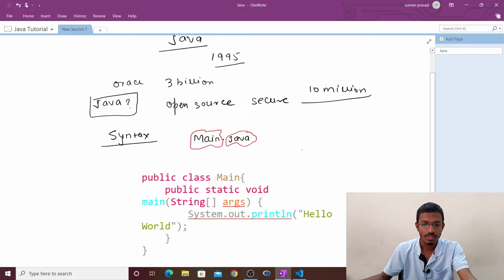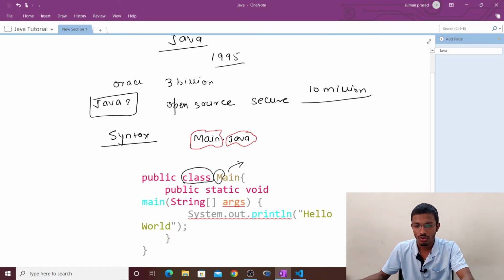Right, here are some snippets of the code. Every line of code that runs in Java must be inside a class. Everything. In this example, we named the class Main. A class name starts with an uppercase letter, like here, Main. See, uppercase letter.